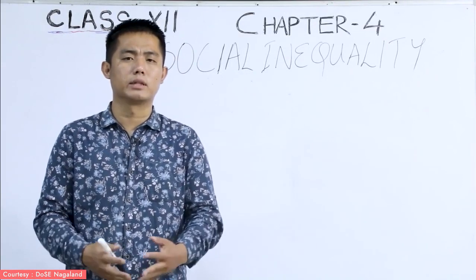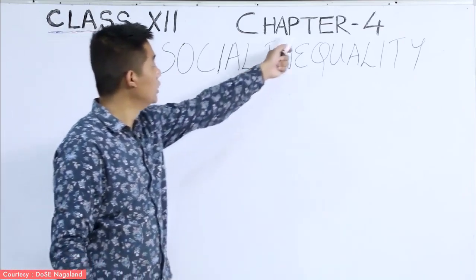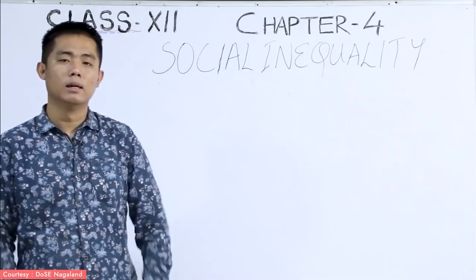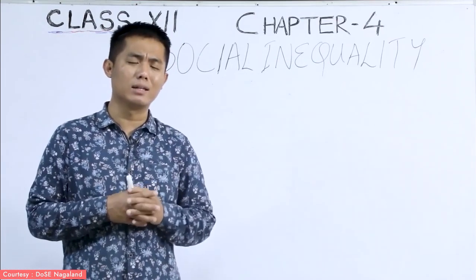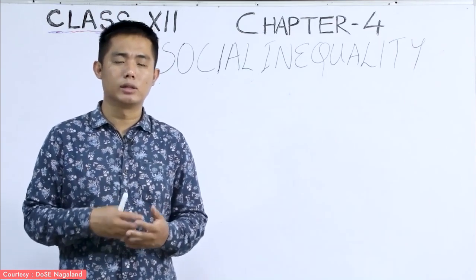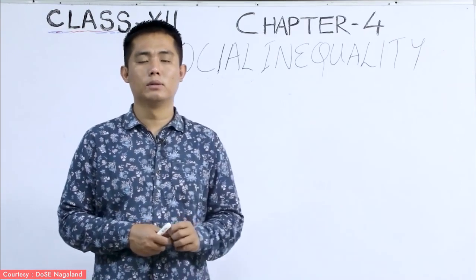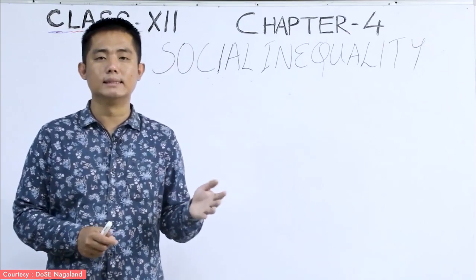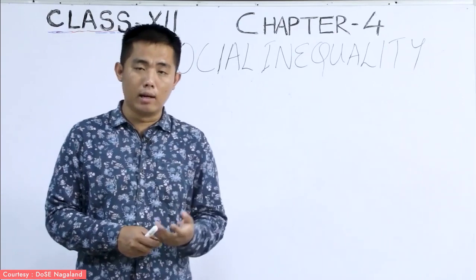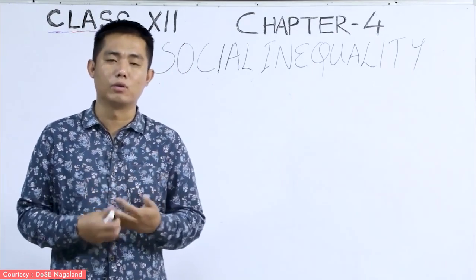Even today I will be discussing sociology, and we have started with the fourth unit, that is social inequalities. Under social inequalities, we have discussed the scheduled tribes, scheduled castes, and other backward classes. We also discussed why they were discriminated against, the privileges given by the government, and some of the measures, and how they have performed so far.